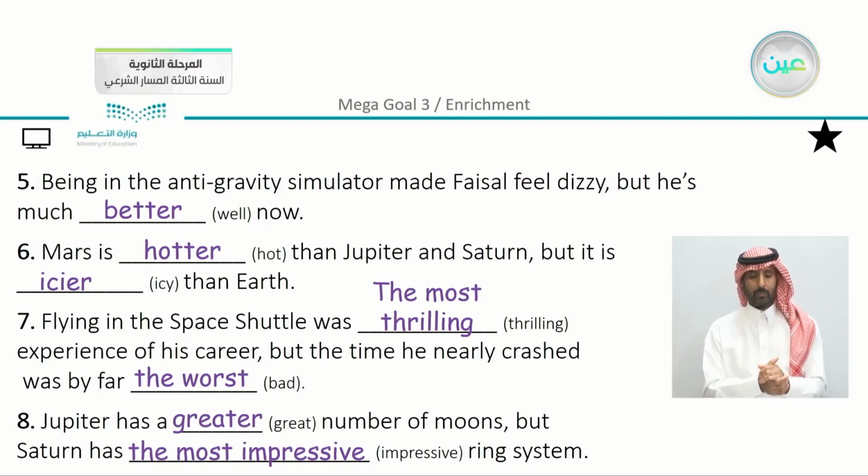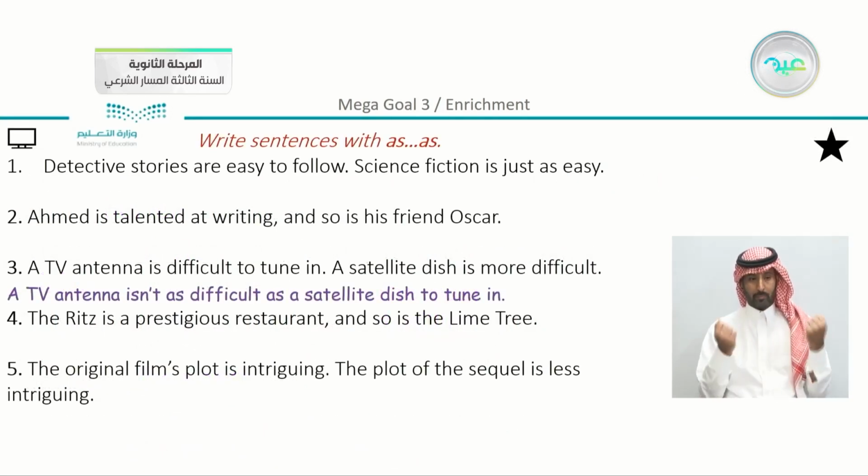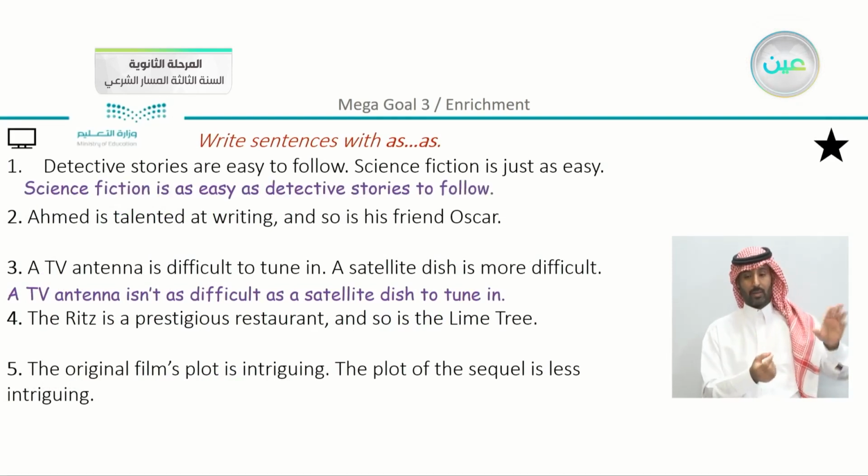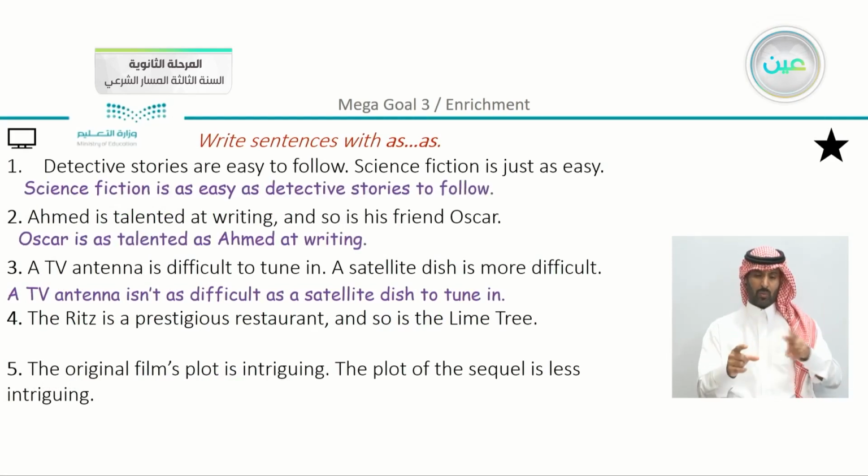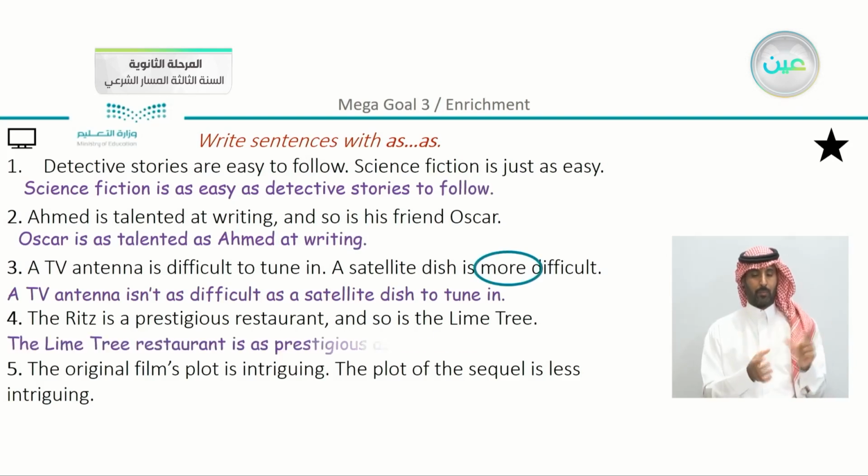So we have just revised or practiced here using as and as to write sentences. Now you can see that we have here different examples. We are going to do the last one together. We have here the original film's plot is intriguing. The plot of the sequel is less intriguing.